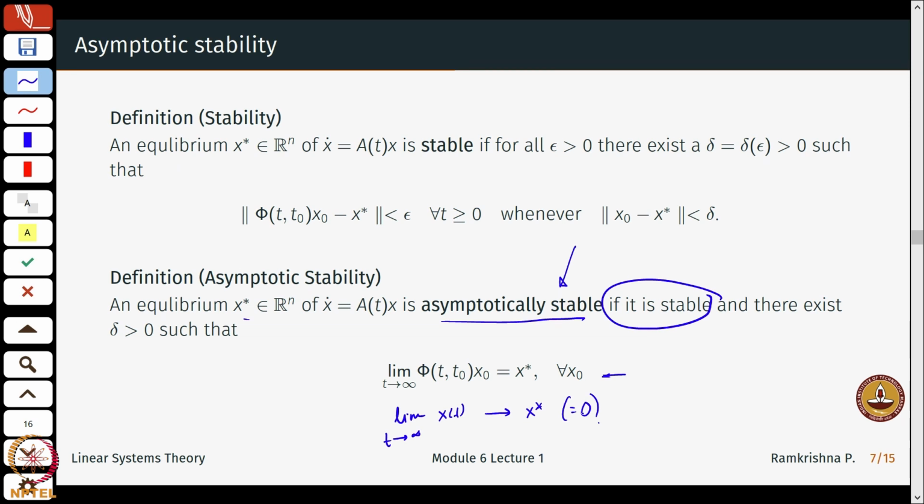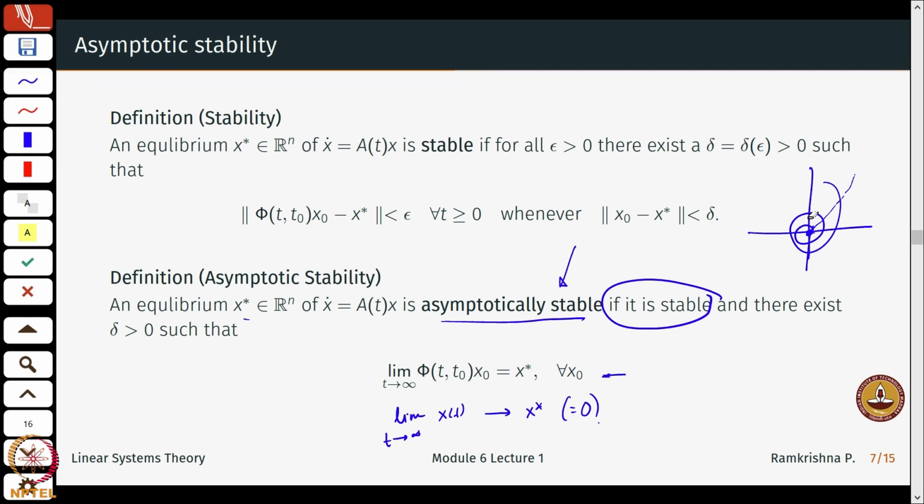Okay, let us see what is new here. Suppose I am here, so this is my equilibrium. I start from any point, and I should eventually come back to this point. I can come back this way, I can come back this way, depending on the nature of the equilibrium point.